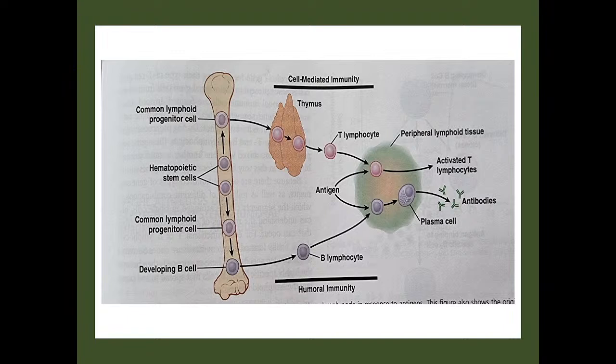The antibodies which are formed will depend upon the type of infection, and against whichever type of pathogen there is, those antibodies will be formed. The antigen which is activating it, only to that antigen these antibodies will be acting against. Am I clear? Okay.